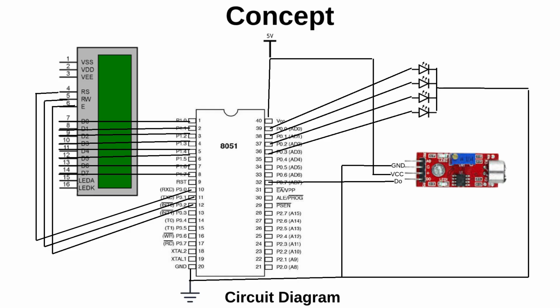Connect the sound sensor to port 0, pin 7, ground to ground and VCC to 5V power supply. Connect the LED's anode terminal to port 0, pins 0, 1, 2 and 3, and the other terminal to ground. Pause the video and understand the connections as shown in the circuit diagram.